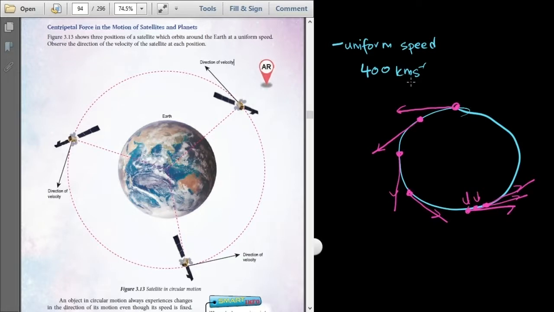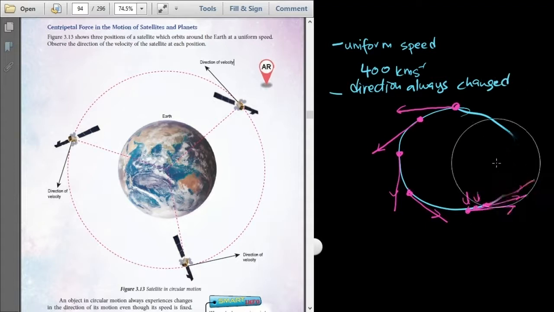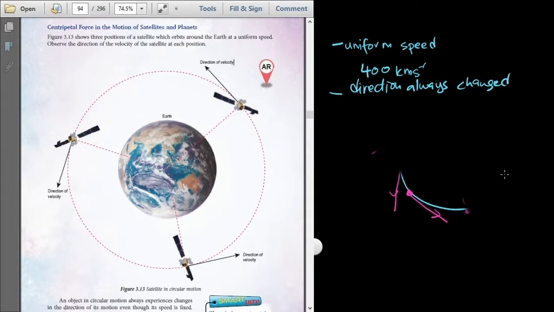That's why we see that although the speed is uniform, the direction always changes. So the direction of this motion always changes. This kind of motion we call circular motion.